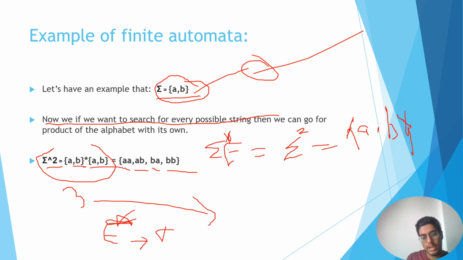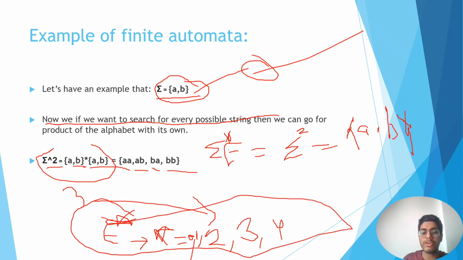Star can be anything, let's say 1, 2, even 0 will be included. 0, 1, 2, 3, 4, right? So all this will be our Σ to the power star. So this can be our universal set.